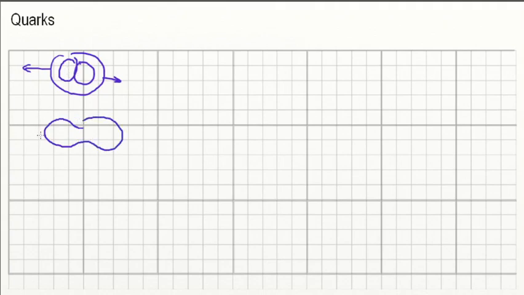So why is that, and what would happen if we tried to split two of those quarks? What actually happens is that you create another pair. So let's say that you've got here two quarks, it doesn't matter which ones, but you're trying to pull them apart. So you're exerting some force, you're putting some work here, you're putting energy to split them apart.